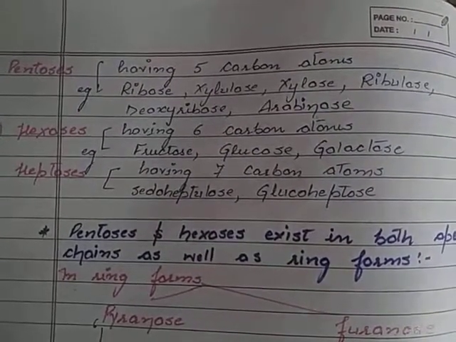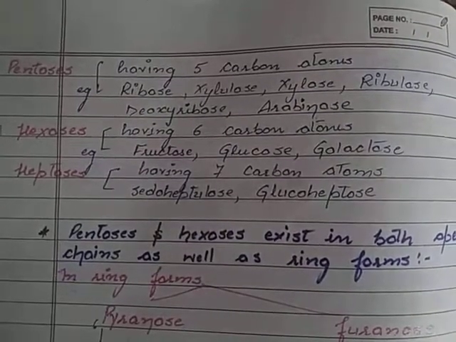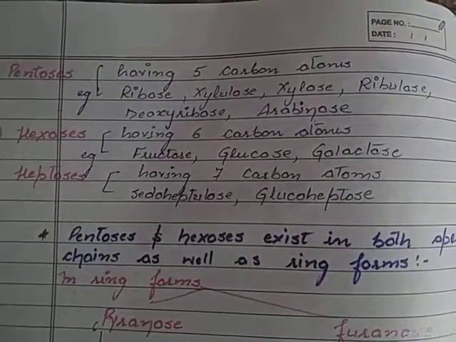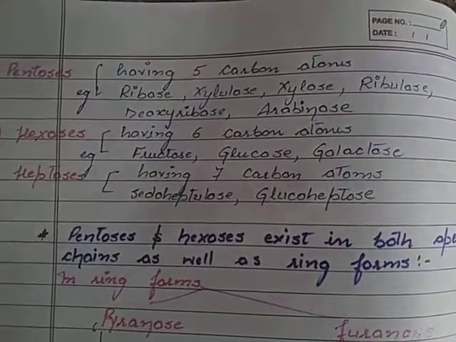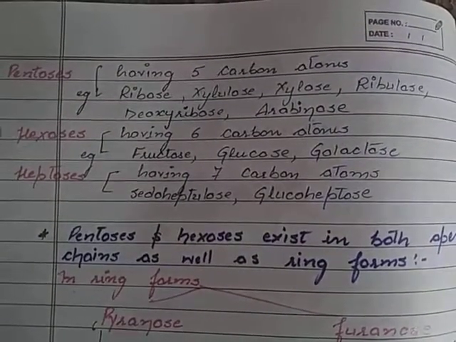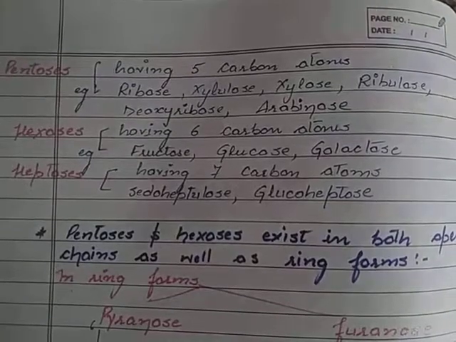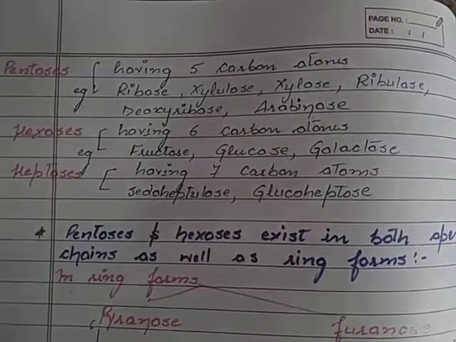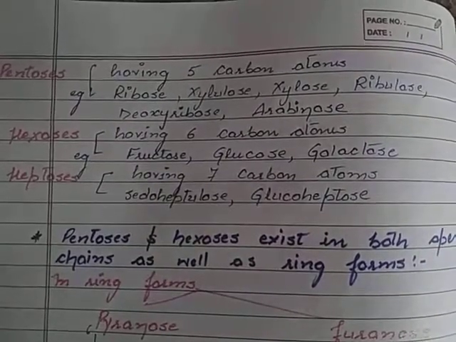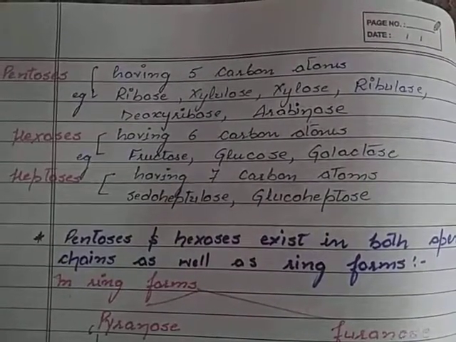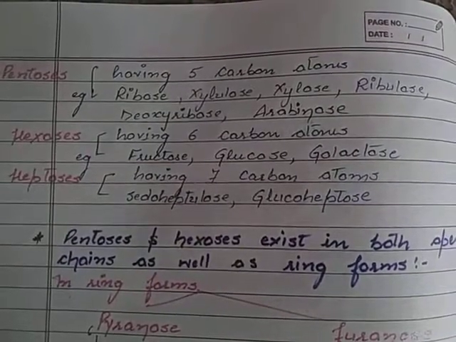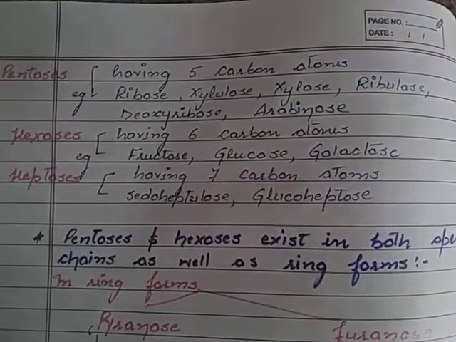Hexoses are the most commonly observed sugars and have 6 carbon atoms. Examples are fructose, glucose, galactose and mannose. They are usually epimers of each other, while fructose and glucose differ from each other due to the presence of pyranose or furanose rings and aldehydic and ketonic groups. Heptoses are sugars which have 7 carbon atoms. The examples are pseudoheptulose and glucoheptose.